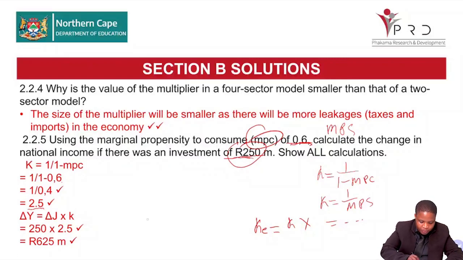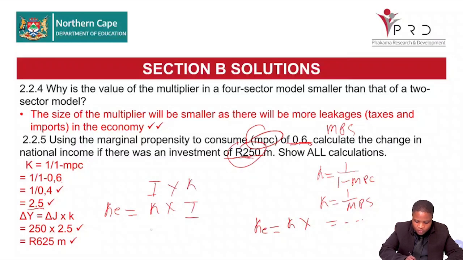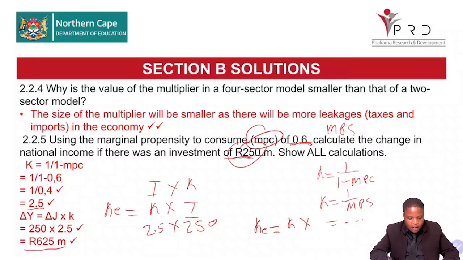So you're going to say KE is equal to K times I, or the other way, I times K. So your I is 250 times 2.5, or 2.5 times 250, and then your answer is 625 M. So that is your national income. Right. So your new national income is 625.